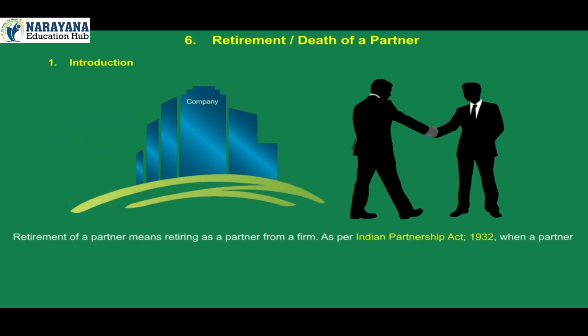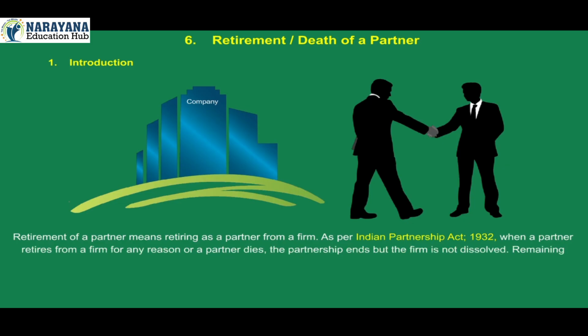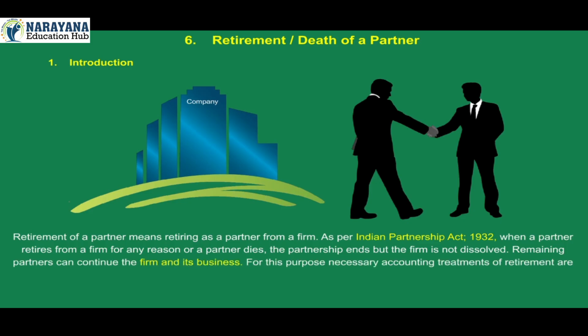Chapter 6: Retirement or Death of a Partner. 1. Introduction. Retirement of a partner means retiring as a partner from a firm. As per the Indian Partnership Act 1932, when a partner retires from a firm for any reason or a partner dies, the partnership ends but the firm is not dissolved. Remaining partners can continue the firm and its business.